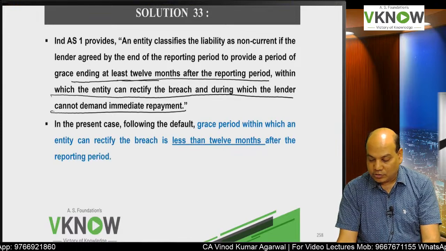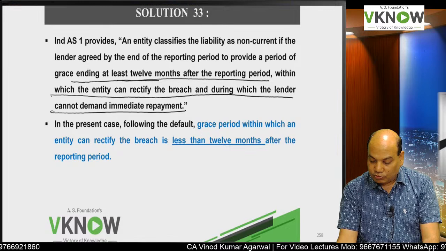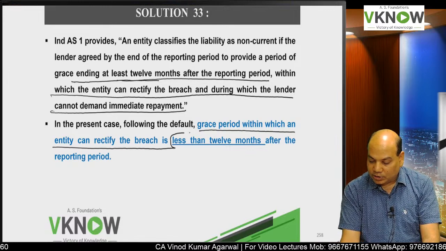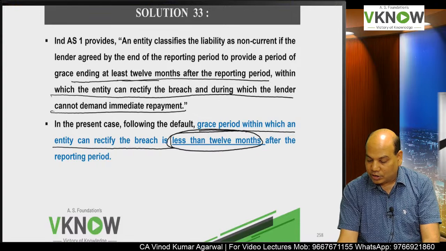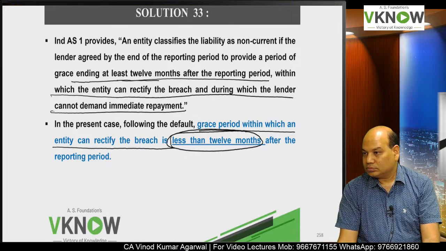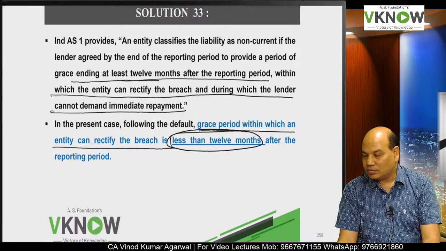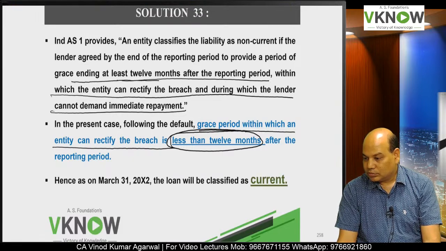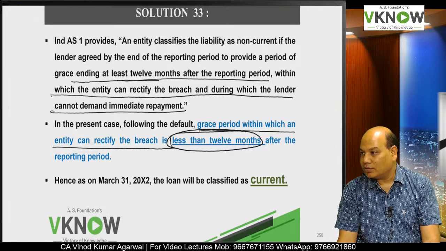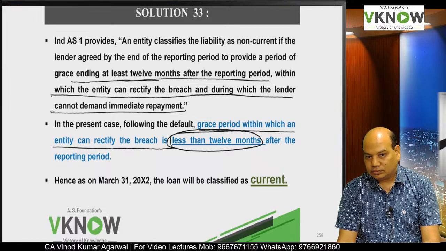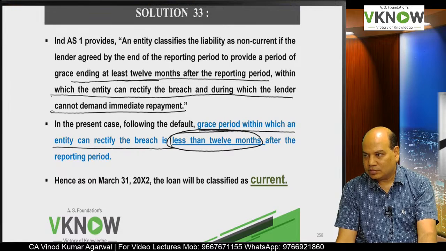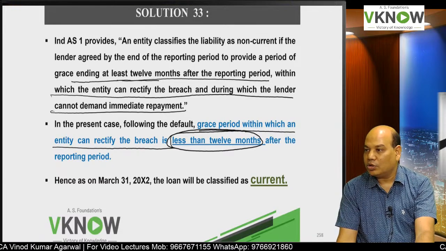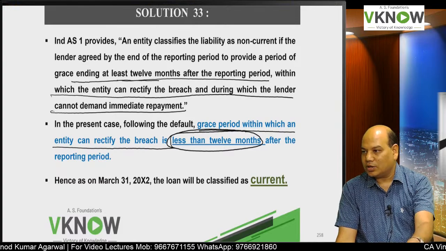But in the present case, what happened? Following the default, the grace period within which the entity can rectify the breach is less than 12 months. That means the bank can still ask for payment of the loan. Hence the loan will be treated as current. Breach committed, grace period received less than 12 months from the balance sheet date: current.